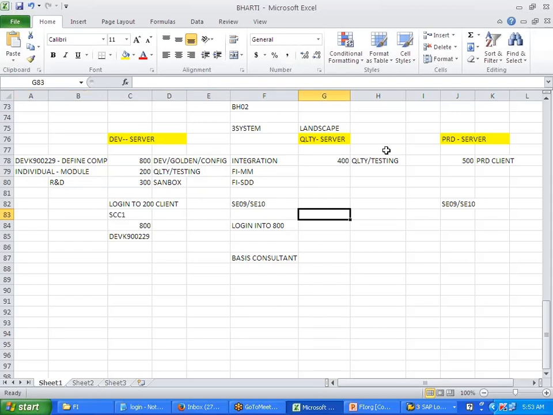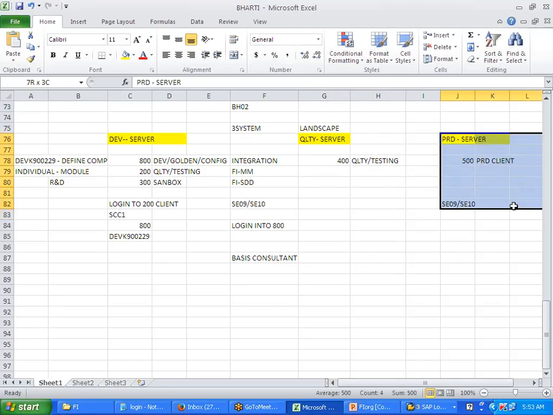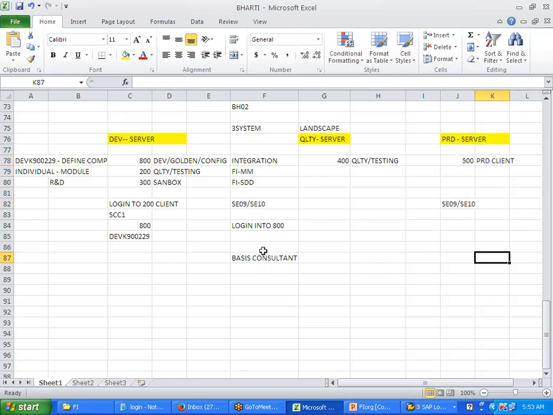Don't think it is very easy to transport, that you can just keep on transporting like this. Imagine if a company is doing $1 billion turnover, this is a $1 billion server for them. This production is very, very important. You can't keep on sending like this. Your request might be dependent on another config. If you send something, it goes wrong and the production server goes down, it will have a huge impact on them. So whenever you're transporting a request, you need to take authorization from the higher ups and do detailed testing. There are so many prerequisites that you need to follow when transporting a request to the production server.